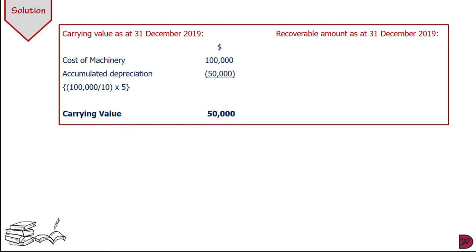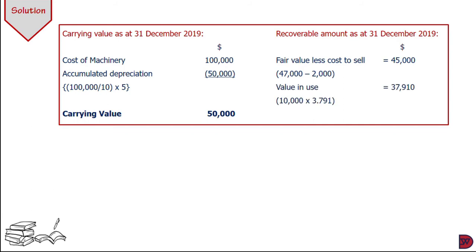Let's move to the recoverable amount. We'll first have to calculate the fair value less cost to sell, which is $45,000. The $47,000 fair value less cost to sell of $2,000. Let's calculate the value in use. Now with the value in use, we'll pick the annual inflow and multiply by the annuity. This time around, the annuity has already been calculated for us. If not, we would have used the 10% and used some formula to bring us to the annuity factor. So we just multiply the 10,000 by the annuity and that gives us 37,910.